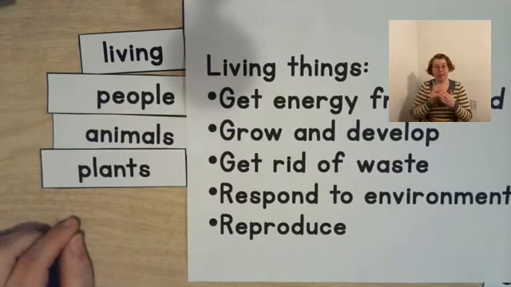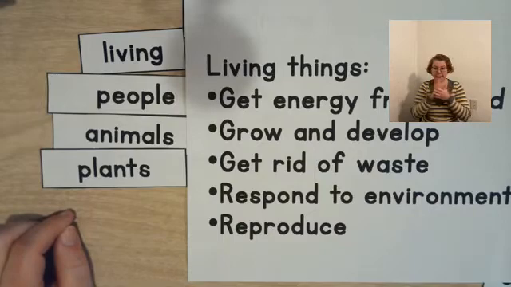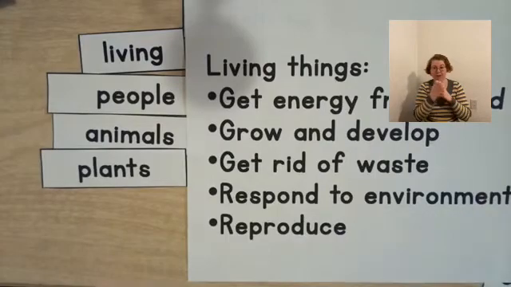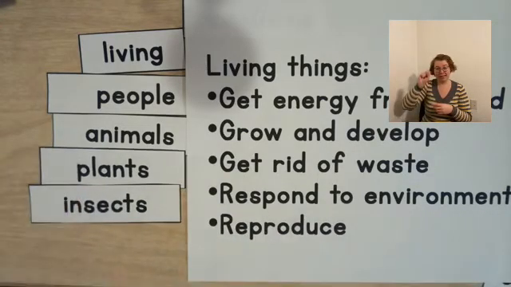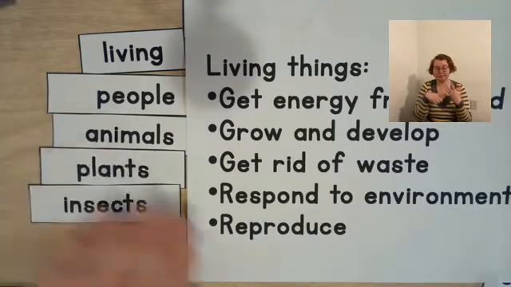What about plants? Well, plants get energy from food. They grow and they develop, get rid of waste, respond to the environment, and reproduce. Insects get energy from food. They grow and develop. They get rid of waste. They respond to the environment. They reproduce. So those are the living things.